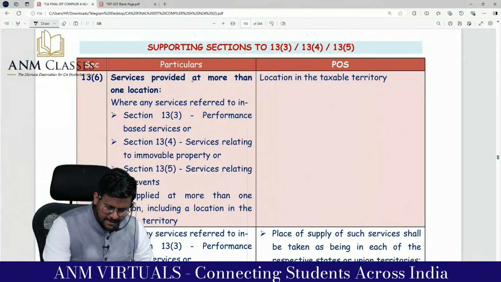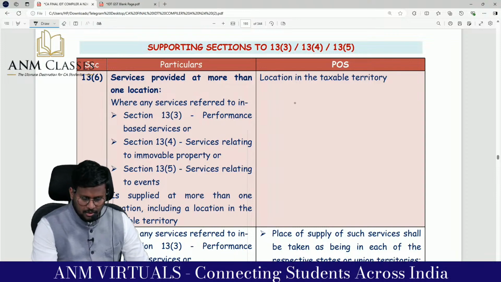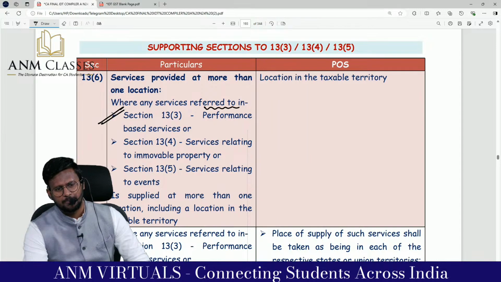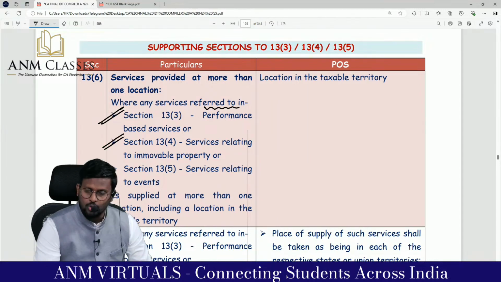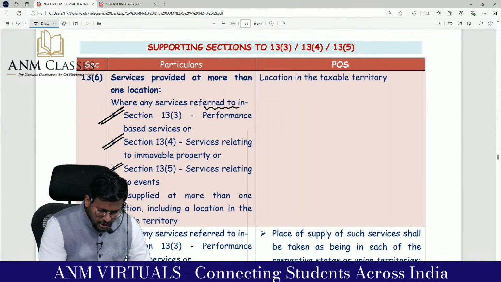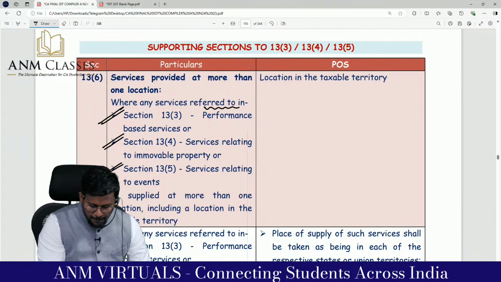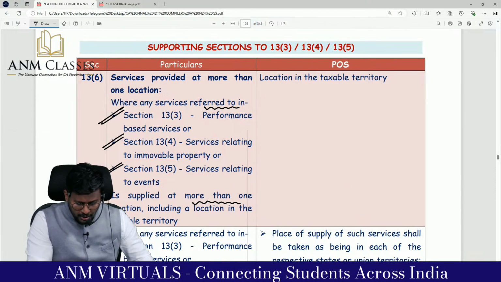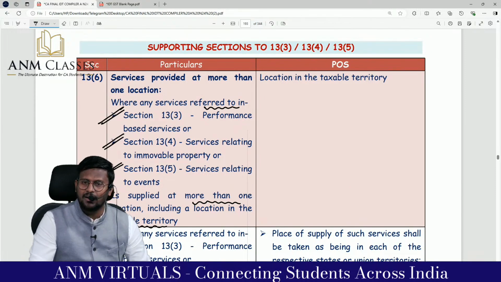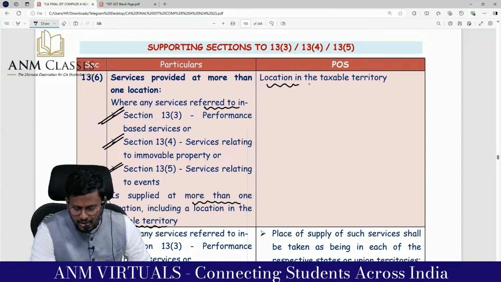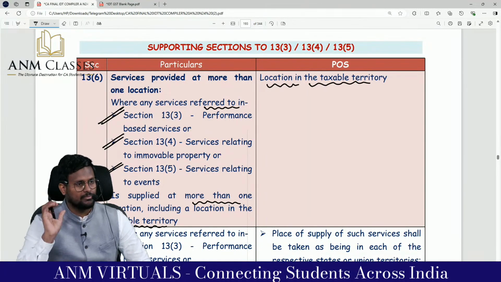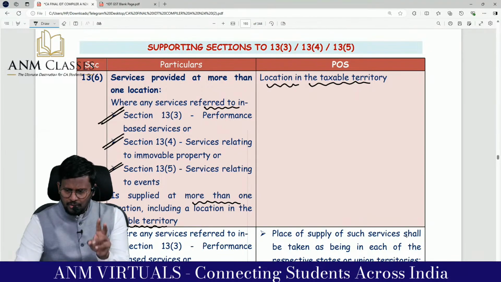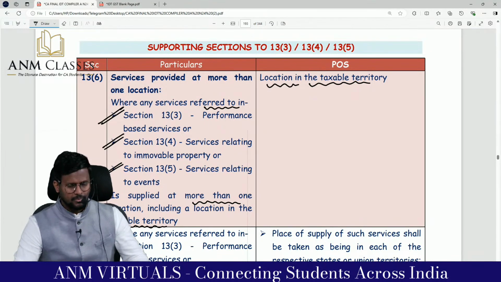What is 13.6 saying? Where any service referred to in 13.3, 13.4 or 13.5 is supplied in more than one location, including a location in the taxable territory, the taxable territory is the place of supply. Are you comfortable? 13.3, 13.4, 13.5 should be read with this.